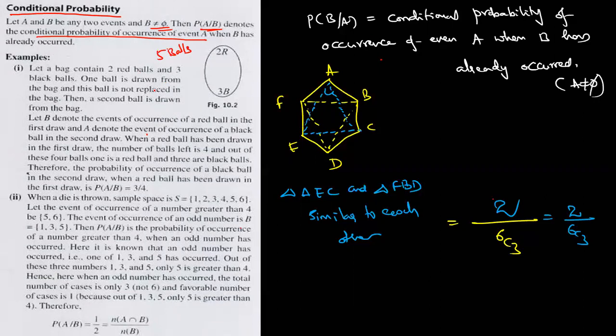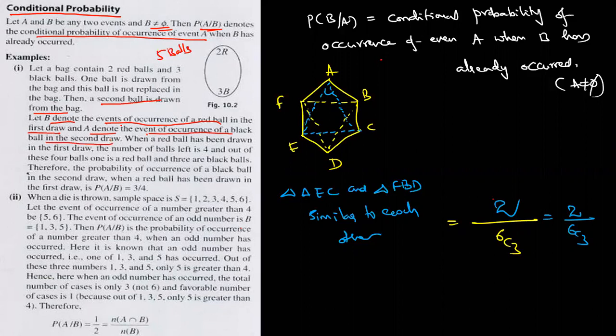One ball is drawn from the bag. This ball is not replaced in the bag. Then a second ball is drawn from the bag. Clear, dear students? Now B denotes the event of occurrence of a red ball in the first draw, and A denotes the event of occurrence of a black ball in the second draw.